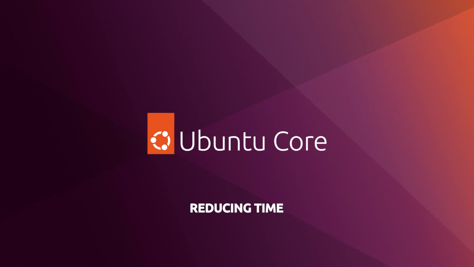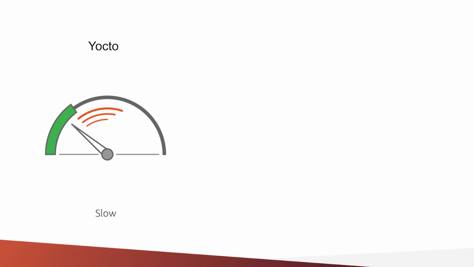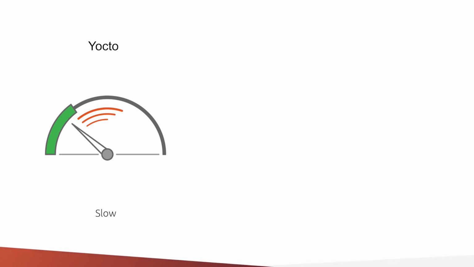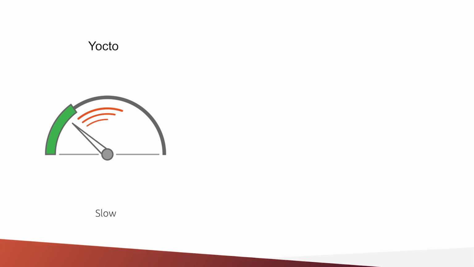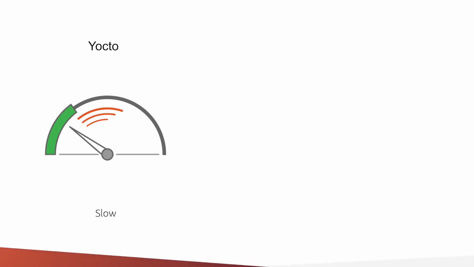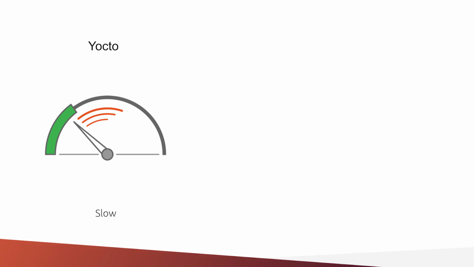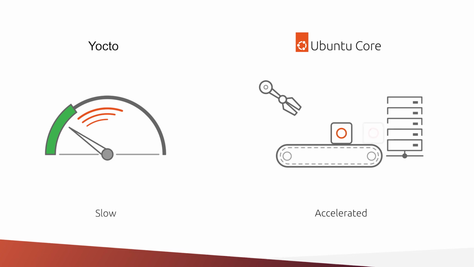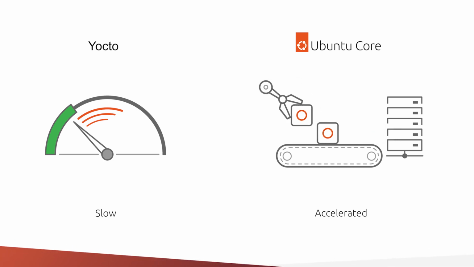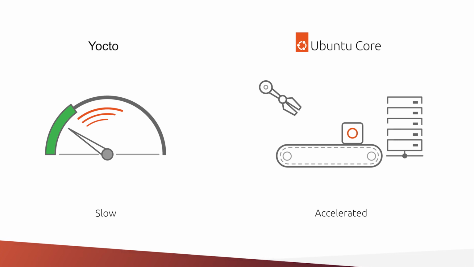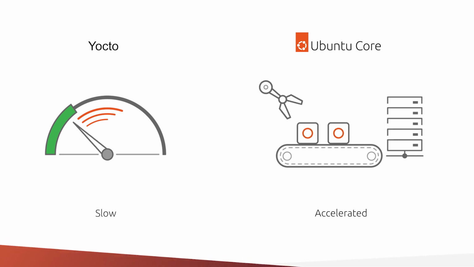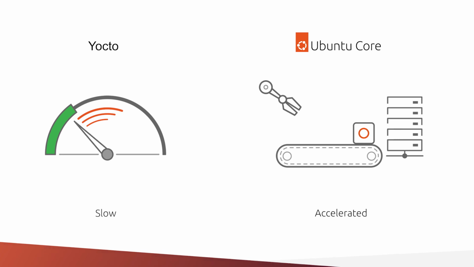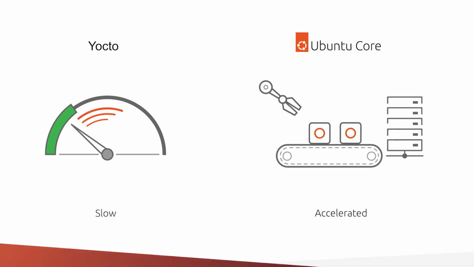Reducing time to market is also critically important. Getting to market fast when working on a Yocto-based image is slow because of its complexity and steep learning curve. Before generating a working image with Yocto, developers must become familiar with recipes, layers, BitBake, and OpenEmbedded. On the other hand, the combination of Ubuntu Core, its snap packages, and the app store offers a ready-to-go solution. In transitioning from Yocto to Ubuntu Core, the time to market becomes much faster, as engineers that used to spend several months developing the entire stack from the ground up can now focus on their value-add software.